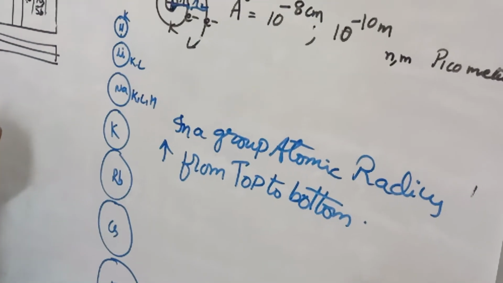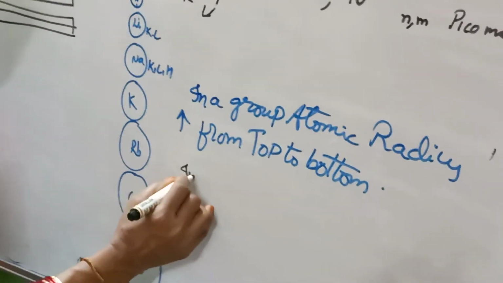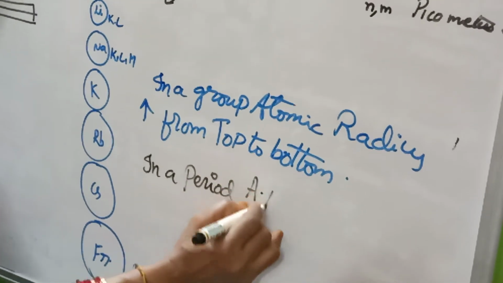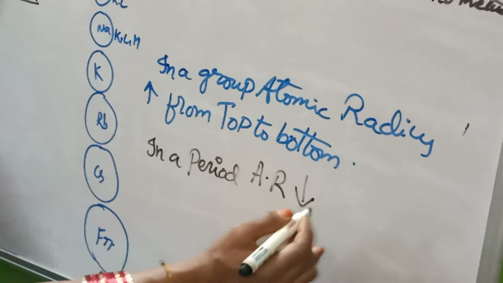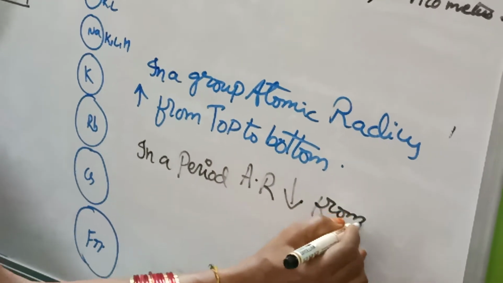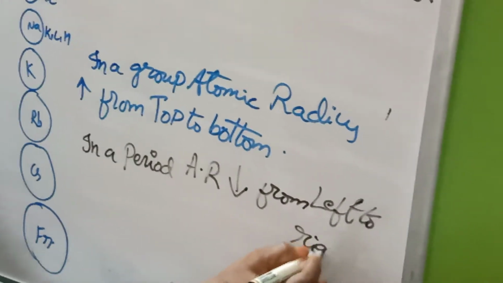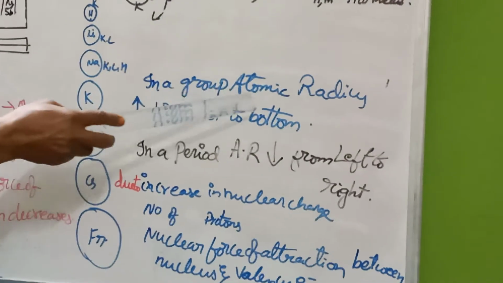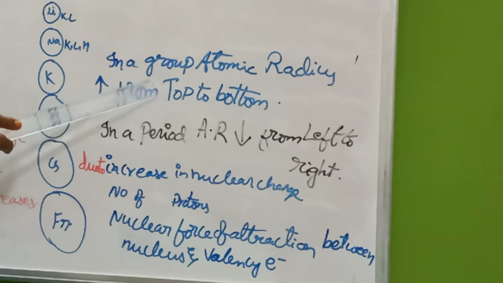In a period, atomic radius decreases slightly, from left to right. In a group, atomic radius increases from top to bottom, as we have discussed.